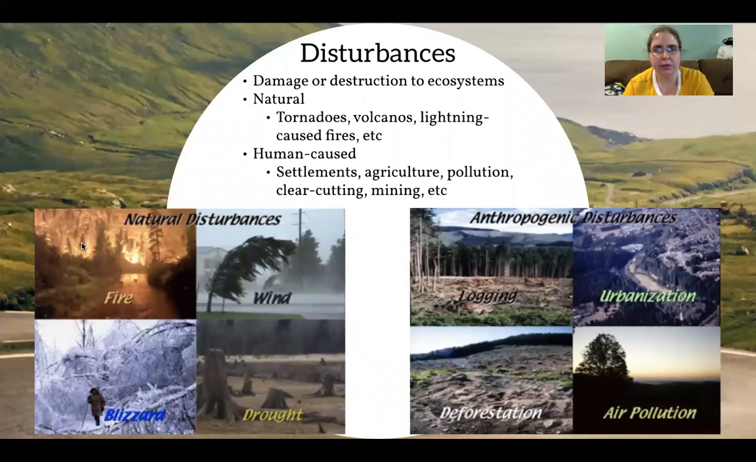So natural include things that, as the name says, occur via nature. Volcanoes erupting, fire caused by lightning strikes, tornadoes, hurricanes, earthquakes, etc. As opposed to human-caused disturbances. So ones where humans are responsible for the damage or destruction, like if we clear cut a forest for either materials like lumber or to make way for settlements and farms, agriculture, pollution, mining, etc. All of those are going to disturb or completely destroy an ecosystem.